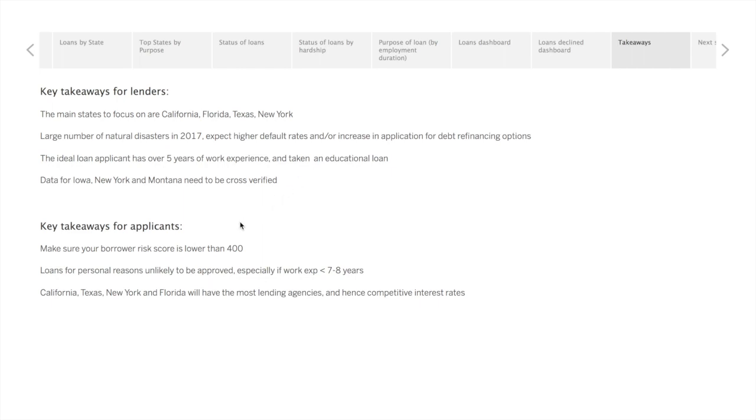Similarly, for applicants, the key takeaways are to make sure that the borrower's risk score is lower than 400. Also, loans for personal reasons are unlikely to be approved, especially if work experience is less than 7 to 8 years. California, Texas, New York, and Florida have the most number of lending agencies, and hence competitive interest rates are likely.